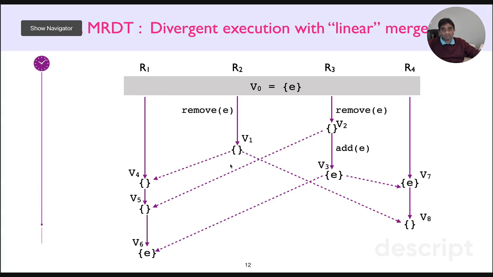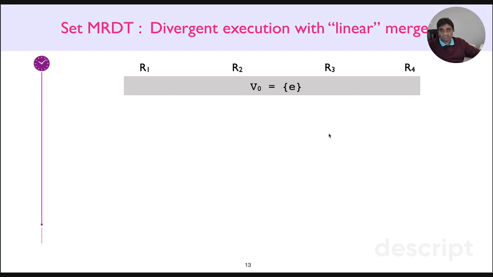Now observe that here there are no crisscross merges, right? Each merge pulls the latest version from the branch at that particular point in time. Okay, so just to show that this is indeed the case, I'm going to quickly run through this execution to demonstrate that merges are indeed linearly ordered, right?